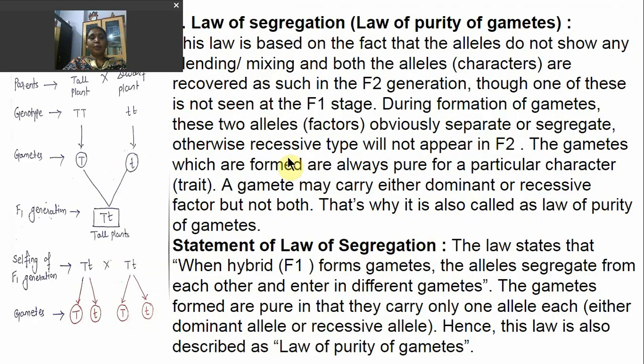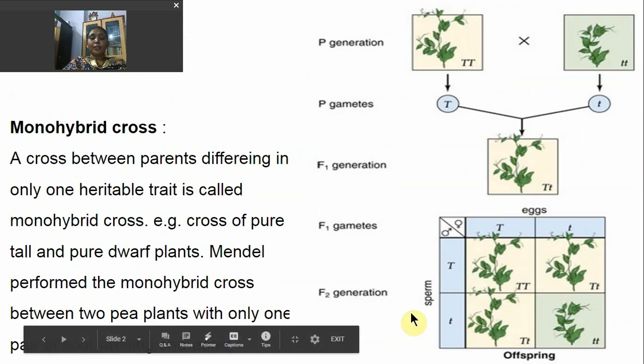Then the second law, that is the law of segregation. Again in a monohybrid cross, when the tall plant is crossed with the dwarf plant, it forms the F1 generation, capital T small t, meaning the two different alleles combine and form the F1 hybrid generation. All the plants are phenotypically tall, but genotypically they show the heterozygous condition. Then in the F2 generation, out of four plants, three plants were tall and one plant is dwarf.